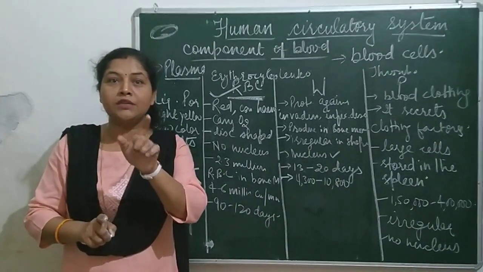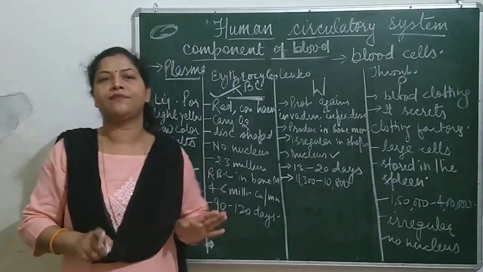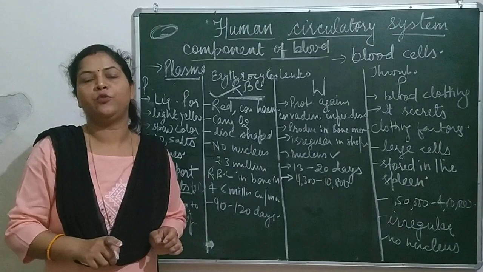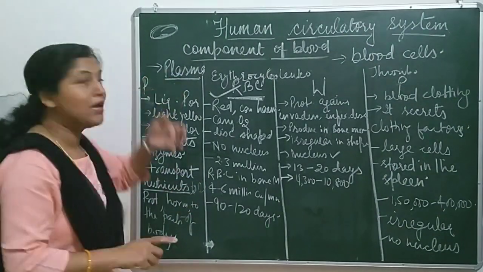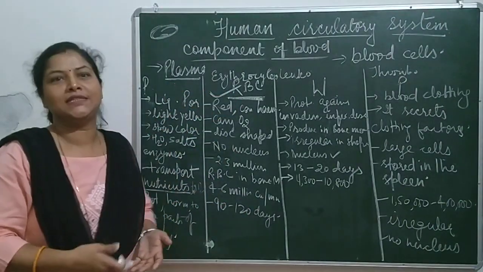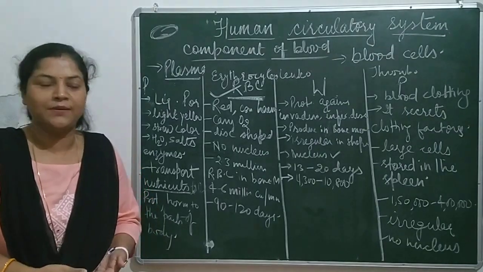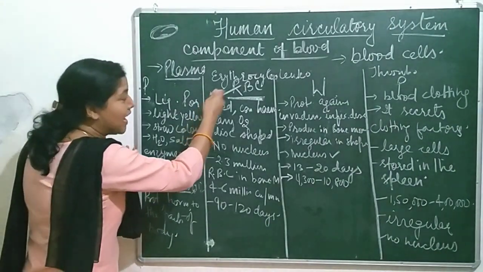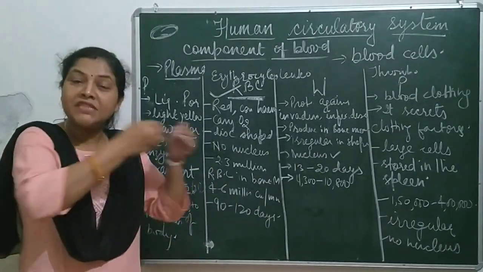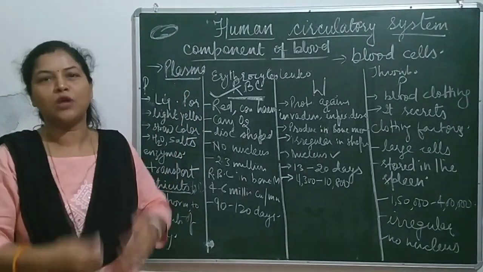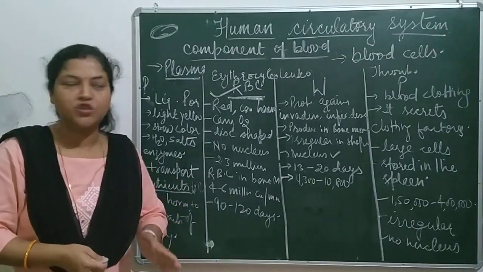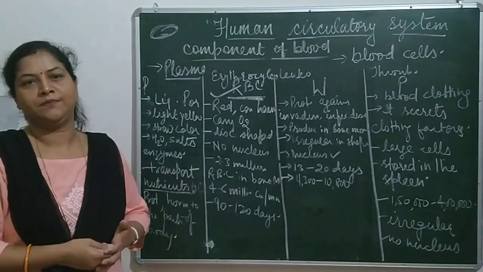In 1 cubic millimeter, 2.3 million RBC are found. That is why blood looks completely red, because it is filled with more and more RBC, which have color. This RBC's major function is to carry oxygen. It receives oxygen from the lungs and comes to the heart, from where it is given to the different parts of the body.